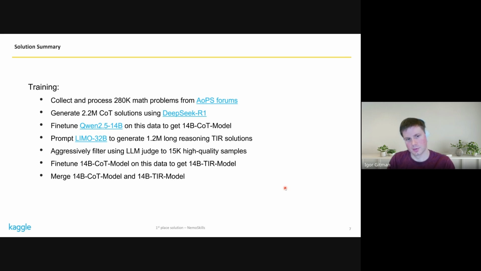Then we prompted LIMO 32B, which is a very lightweight tuned reasoning model, to generate 1.2 million long reasoning solutions that integrate natural reasoning with Python code executions. We then aggressively filtered those solutions down to just 15K high quality samples. Then we fine-tuned our chain of thought model on this data to get the TIR model, the tool integrated reasoning model. And finally, we merged the two models together to get the final one that we submitted.